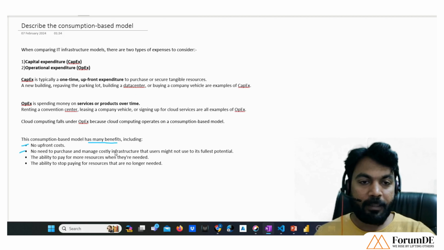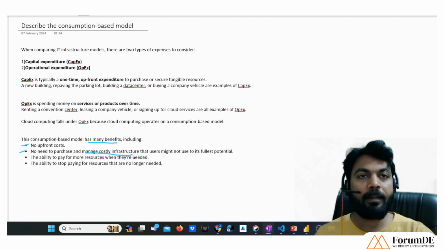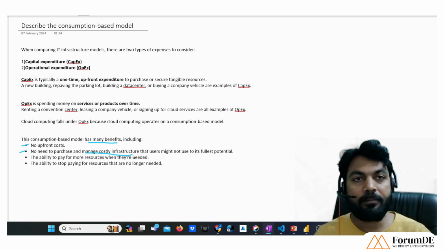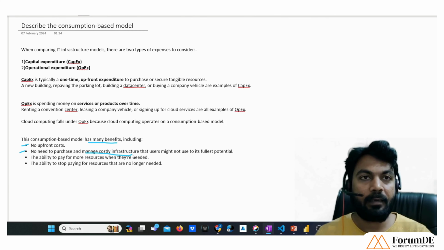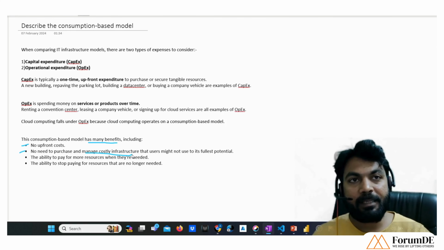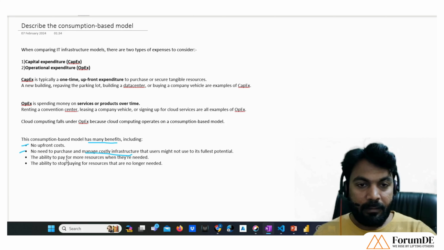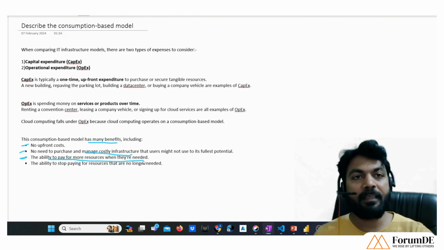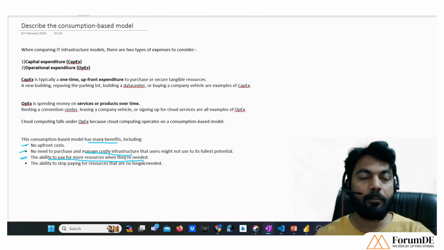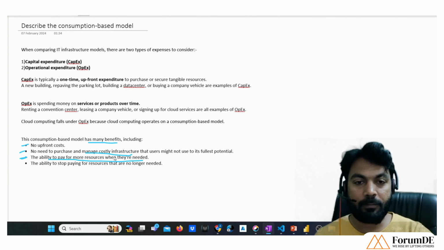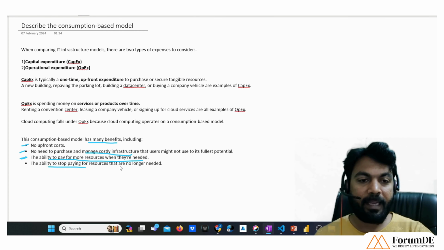Here it says no need to purchase and manage costly infrastructure. Of course, if we are not buying it, we also do not need to manage that hardware or infrastructure. It will be managed by the service provider itself, like Azure or AWS or GCP. Now we can easily scale up when our demand increases, the ability to pay for more resources when they are needed. We can easily scale up when we need more IT infrastructure or more resources, and we can easily stop paying for those resources that we don't need.